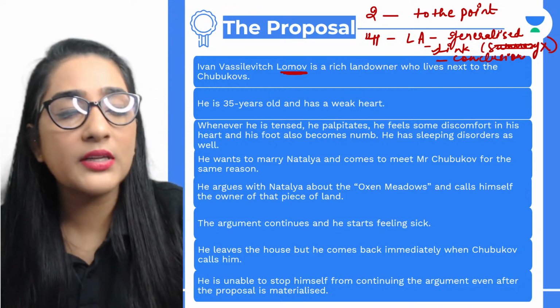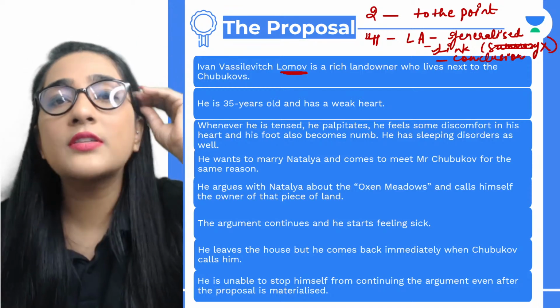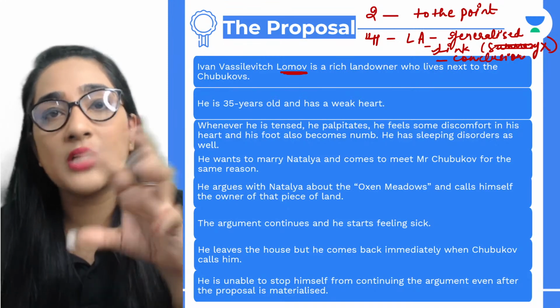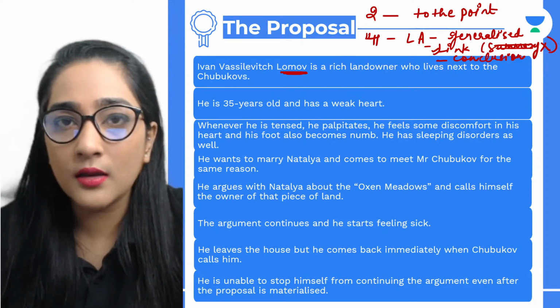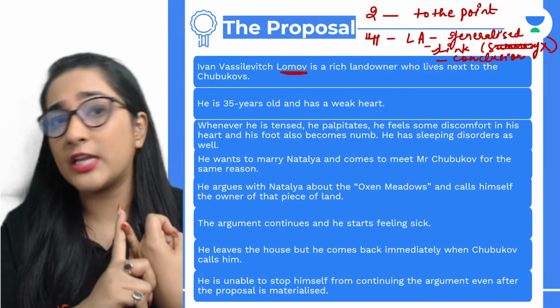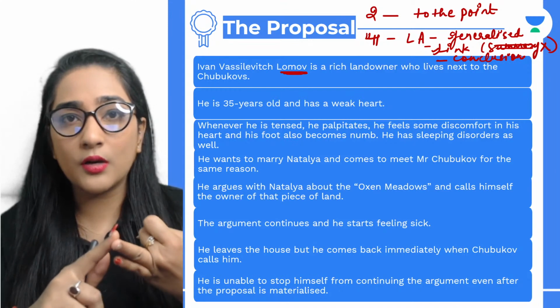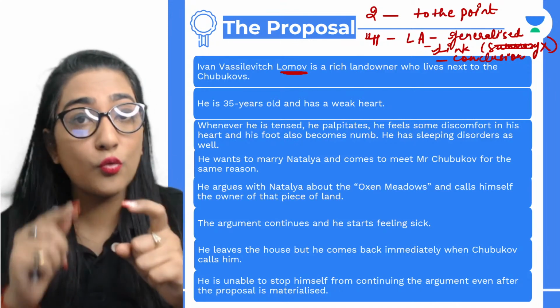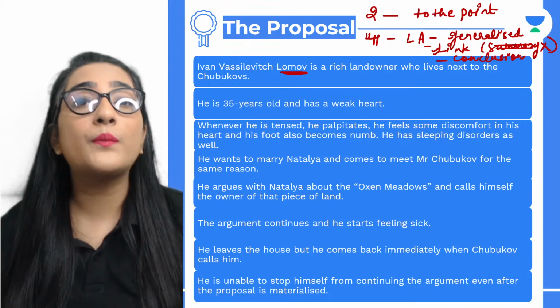The title Proposal is very much justified. How is that? Because amidst all the quarrel that was going on, the very proposal kept coming in between. At the very beginning, we see Lomov informed Chubukov that he had come for the proposal. Then in the middle, after the first fight when he went out, again the father was the one who told Natalia that he had come to propose to her.